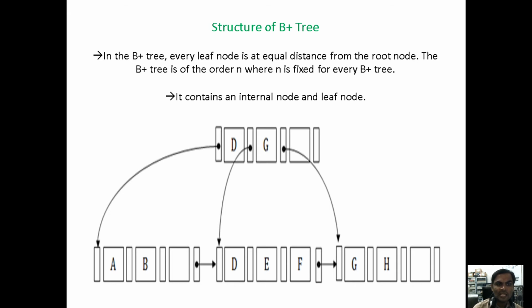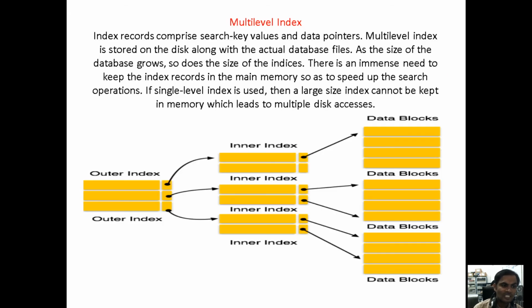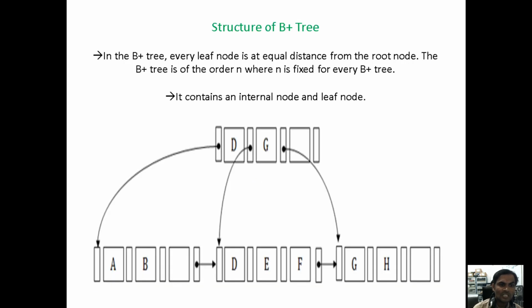It can consist of internal nodes and leaf nodes. This we are considering as an internal node. Just as in multi-level indices, we consider outer indices and inner indices, and then we have the data blocks. Here we have internal nodes. Now this is the root node, then we consider the child nodes.